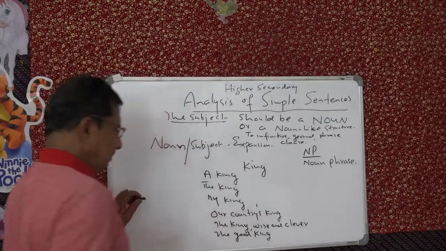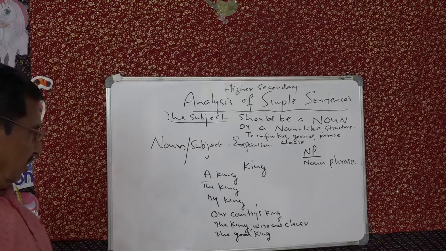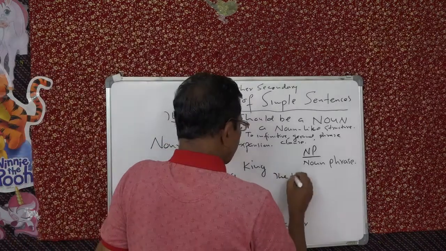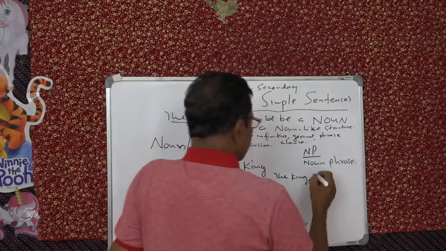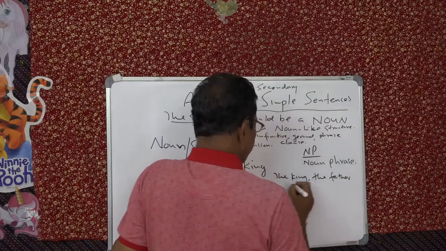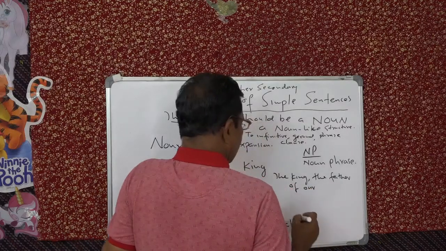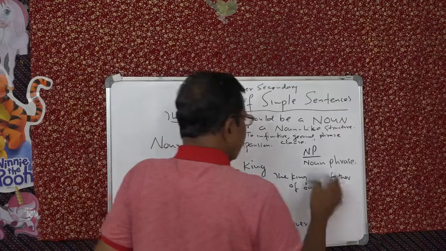You can have the king, the father of our... sorry, you can have a better one.